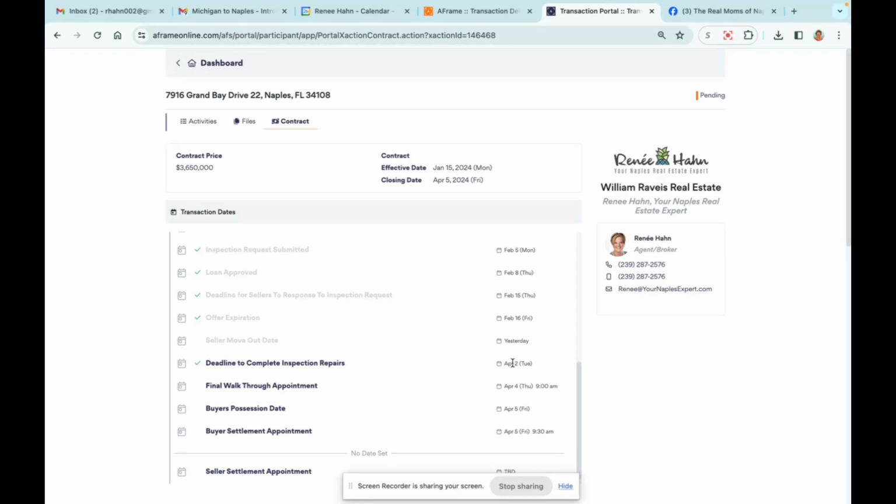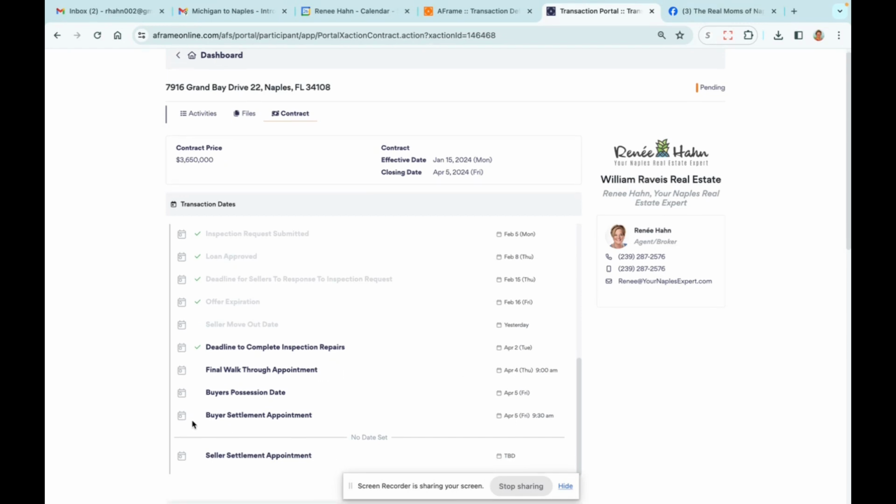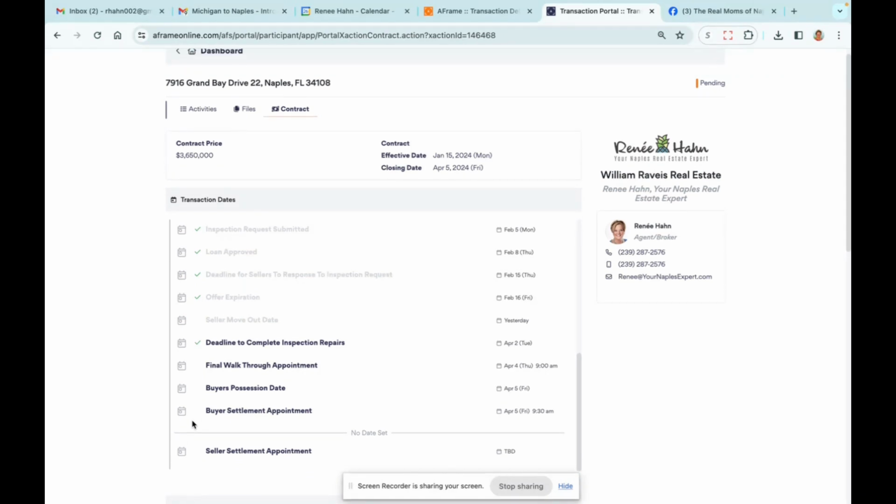So that means it has a future date. However, the activity has been completed. In this case, the inspection repairs were completed ahead of the deadline. So that has a check mark, but once April 2nd gets here, this will also be grayed out. These ones that do not have a check mark and are dark, those are future dates that the activity has not been completed yet. So that's transaction dates.